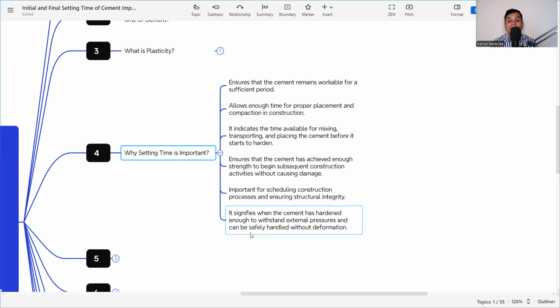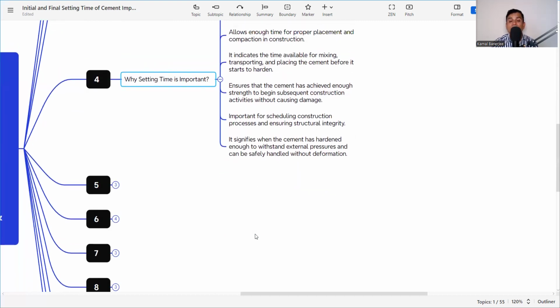It signifies when the cement has hardened enough to withstand external pressure or can be safely handled without deformation. So it is also important in deciding whether traffic can be allowed or any activity can be started. That is also important for the cement or the concrete. That is why the setting time is important.